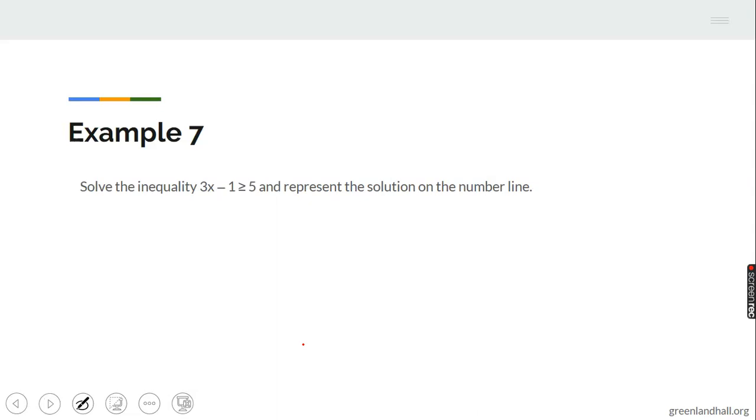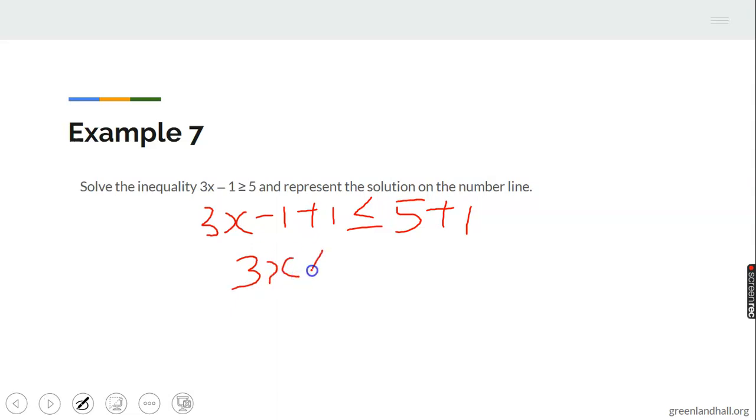Now I don't want minus 1 there, so I will add 1 to both sides, and I'm going to have 3x minus 1 plus 1 greater or equal 5 plus 1, and that will give me 3x greater than or equals 6, and that means x is greater than or equals 2, once you divide through by 3.